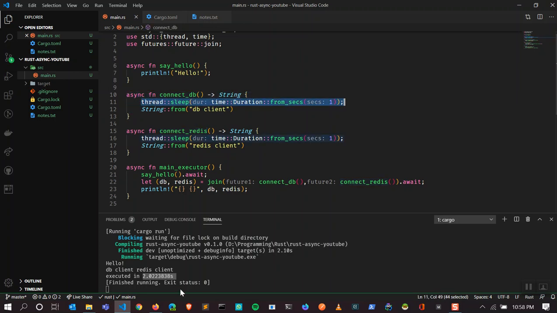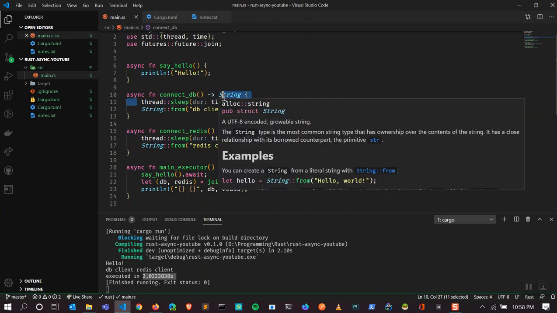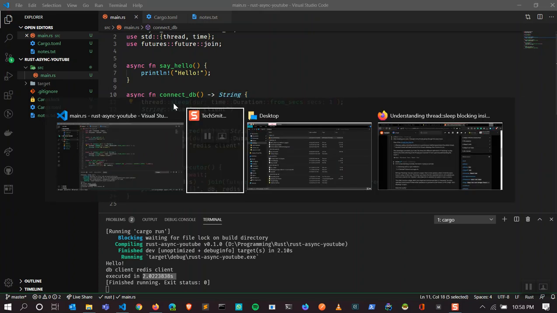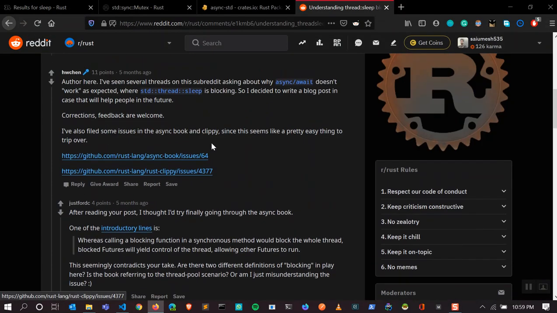Once I saw the results, I was really shocked. Later I tried to understand that an async function is not going to create a thread. So both the async functions are going to run in the same thread. Since we are blocking the same thread in which the two async functions are running, we are blocking the whole thread.